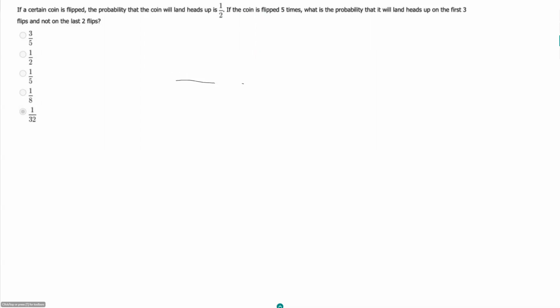So this question is actually making our life a little bit easier here because they are telling us the sequence, the order in which our coin flips must occur. So we need heads on the first 3 flips and then tails on the last 2 flips. And so what this means is if they're telling us this is the order, this is the only arrangement we care about. And so we do not have to worry about alternate arrangements.